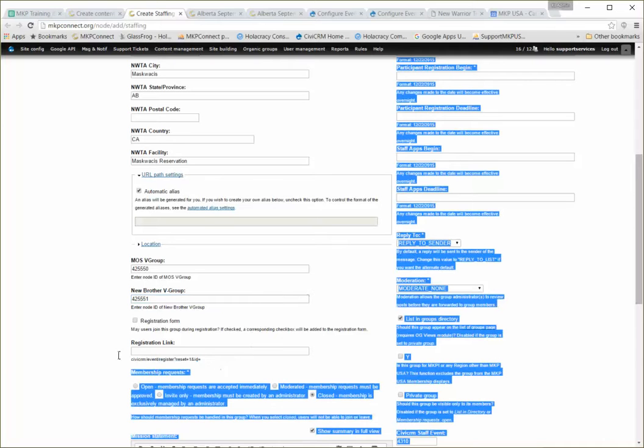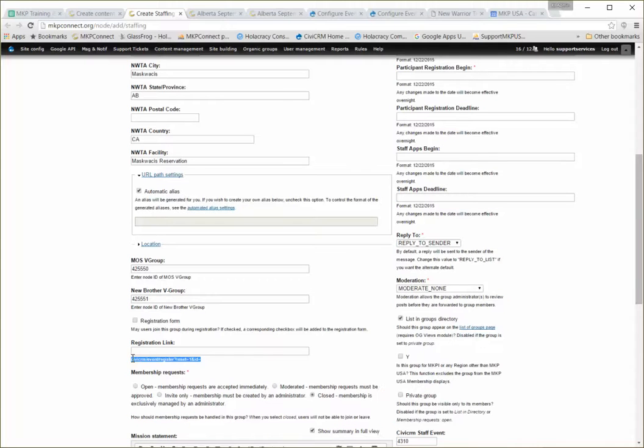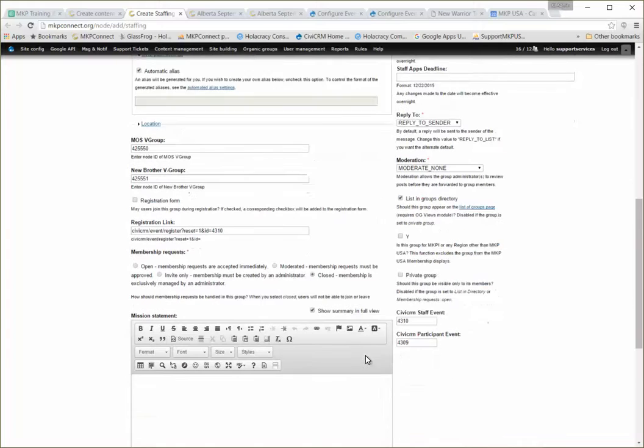Registration link. This wants to have the registration link of the staff application. This is the staff event, and I believe just appending this node at the end of that string is what it needs, and we'll test that before we're done.